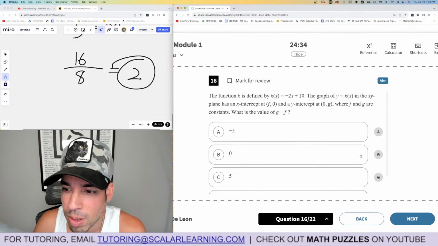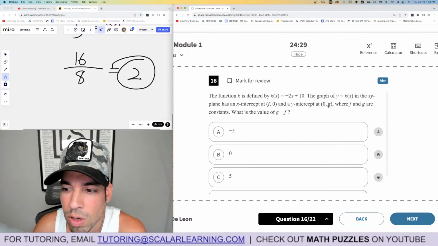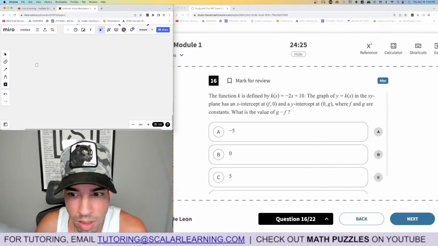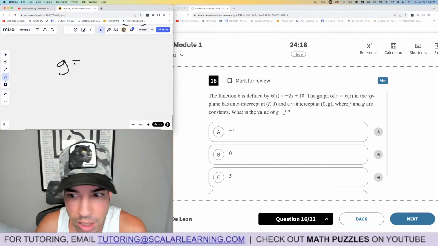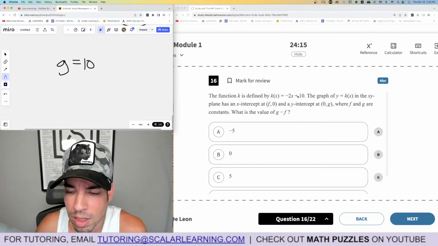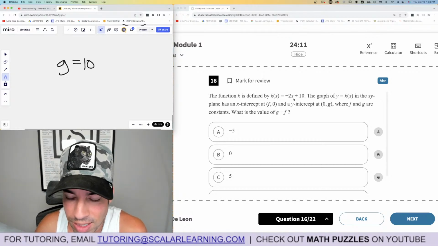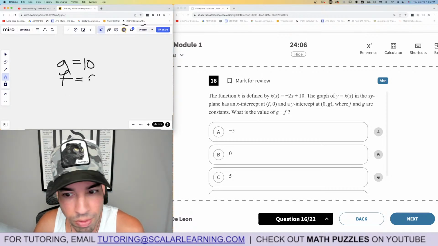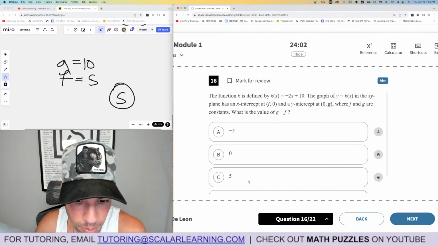16. The function k is defined by blah, blah, blah. The graph of this has an x-intercept at f, 0 and a y-intercept at 0, g. Hold on. Let's get my head around this. I know what the y-intercept is. The y-intercept is 10, so g equals 10. And I can figure out the x-intercept when this equals 0. That would be when x is 5, right? That's going to zero out the function value. So f is equal to 5. What is the value of g minus f? 10 minus 5 is 5. C is the winner. Done.